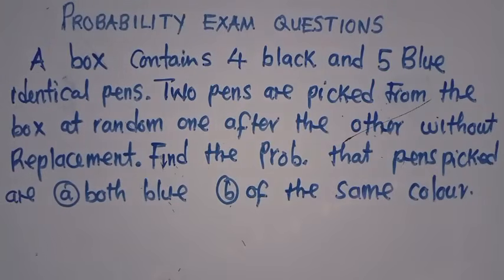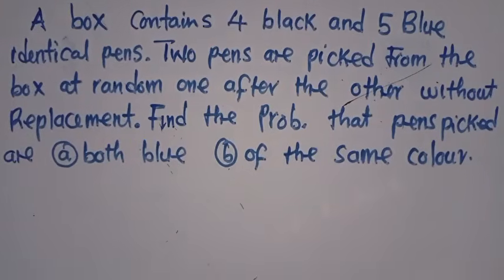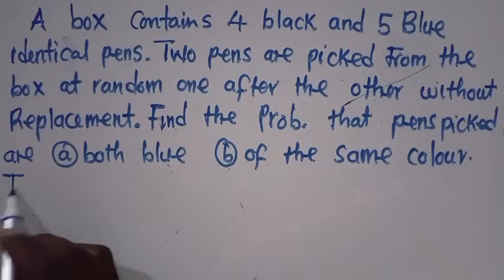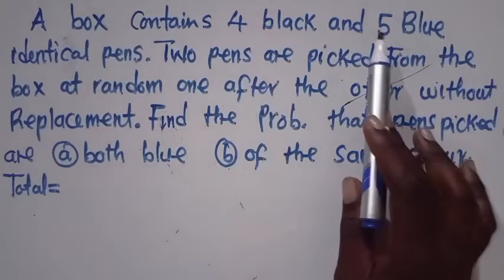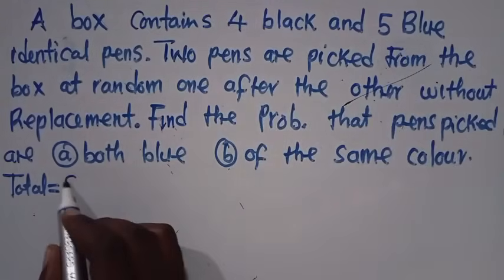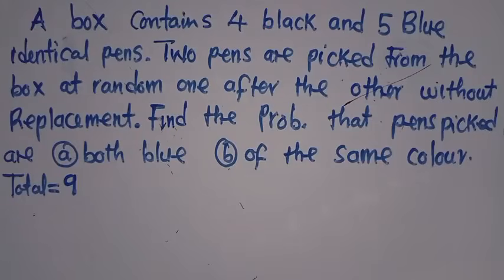This is the question we want to answer. With this question, I know we know how to go about this. The total number of pens, we've got 4 plus 5. That is 9. So the total number is 9. This is the total number of pens that we have in that particular box, and these pens are identical.